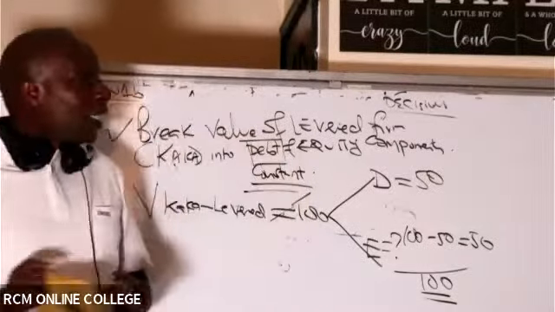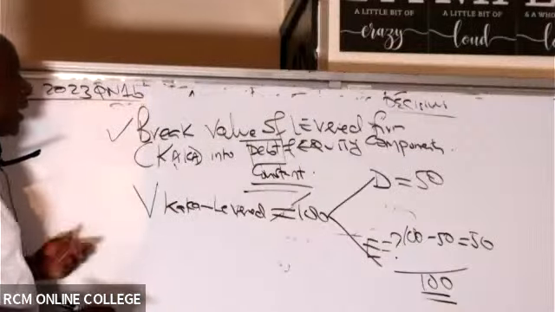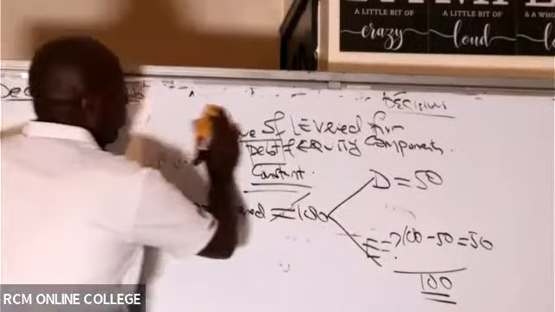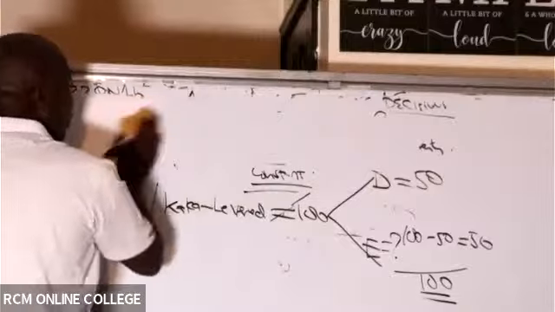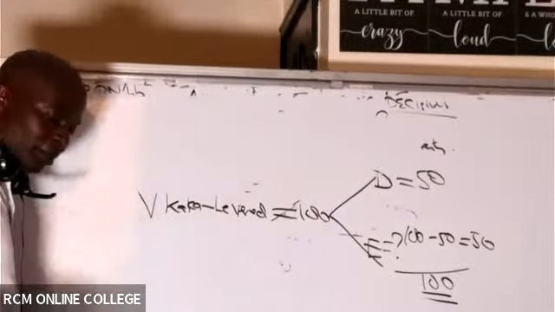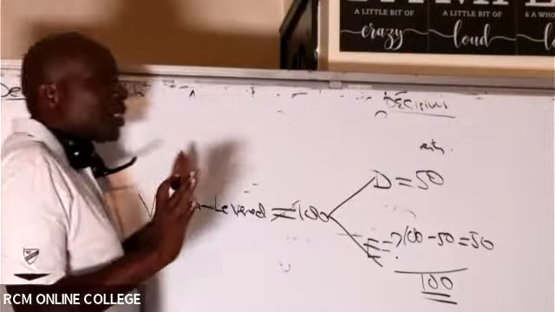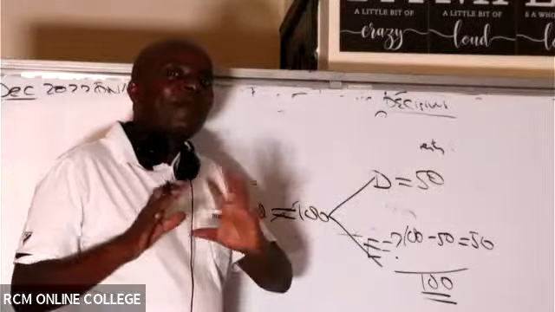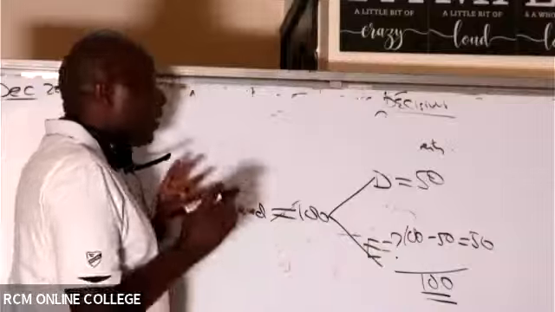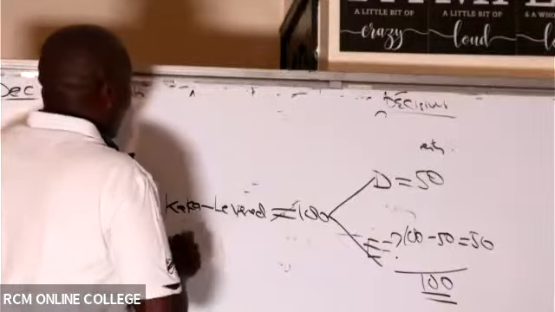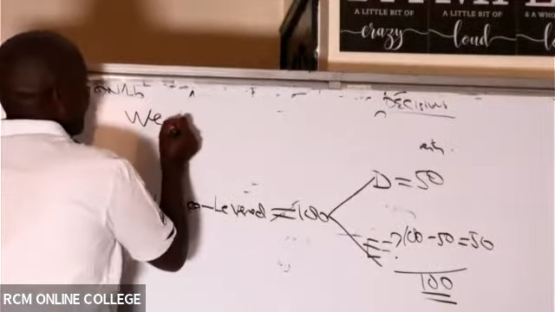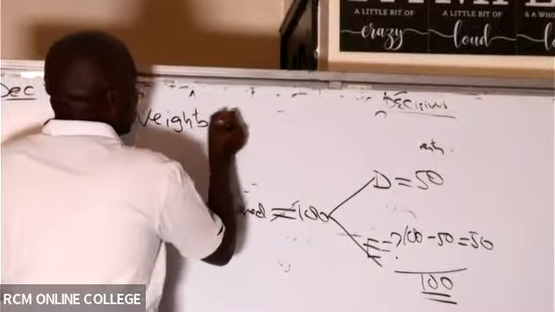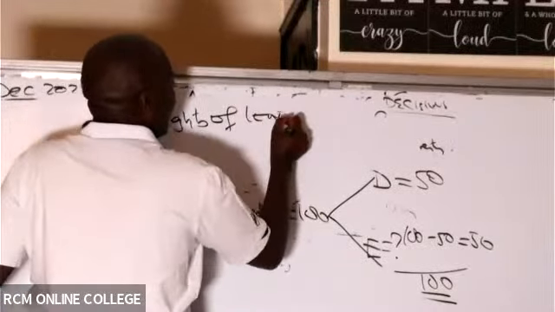Ladies and gentlemen, after that, go ahead and give me the weights. The weights of the levered firm. We are not so much interested in the unlevered firm because its WACC is normally fairly obvious. But the levered firm, you have to do quite a lot. So go ahead and give us the weights. Next step, give us the weights of the levered firm.